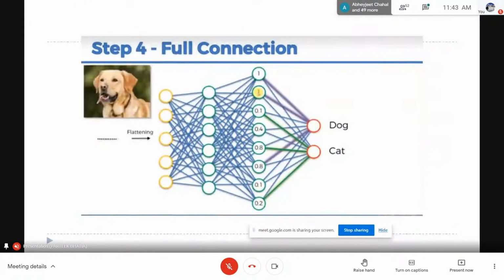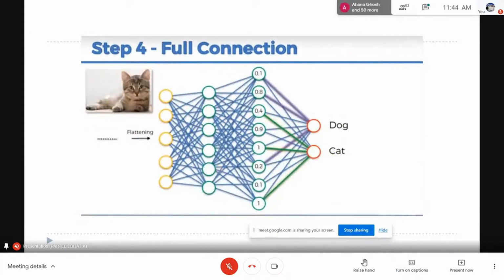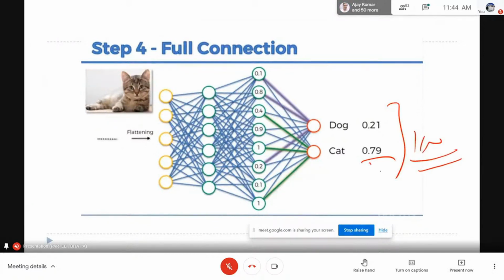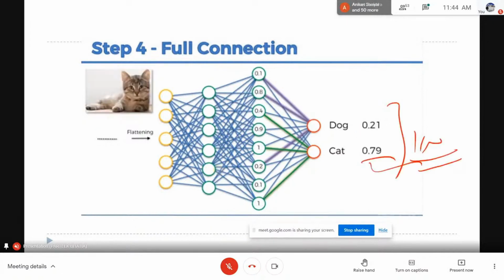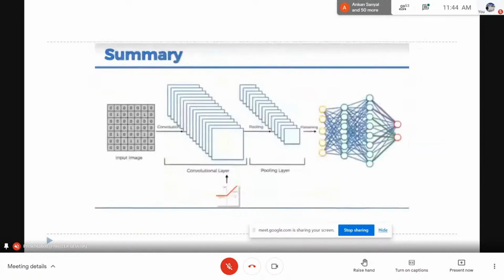So if you give the picture of a dog, the system is able to say that yes, this is a dog. But if you are giving it a cat, the system is more confident in this case that this is a cat. So ultimately, this is giving total 100% probability. So the probability of cat is more as compared to dog, and in this case, the probability of dog is more as compared to cat. So we will predict the class in this way. In this case the class is dog, while in this case the predicted class will be cat. So this way our model works.